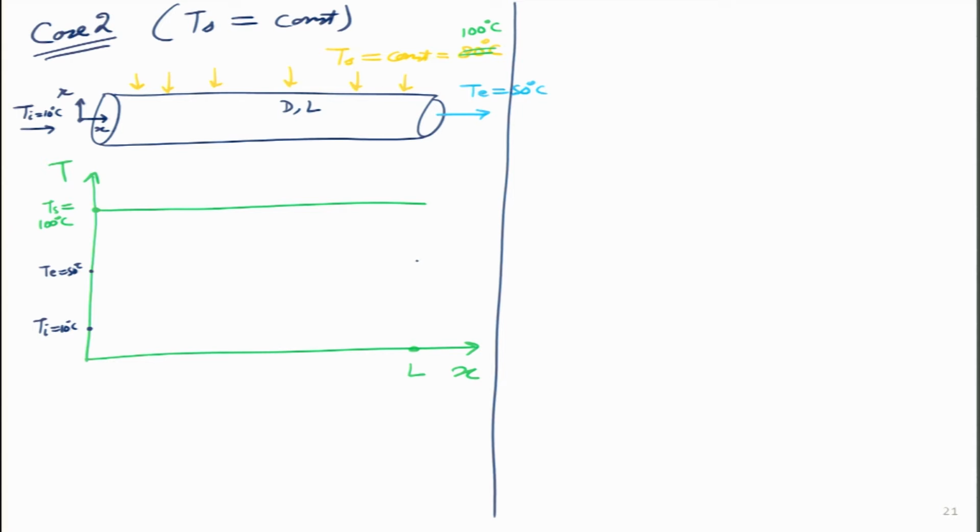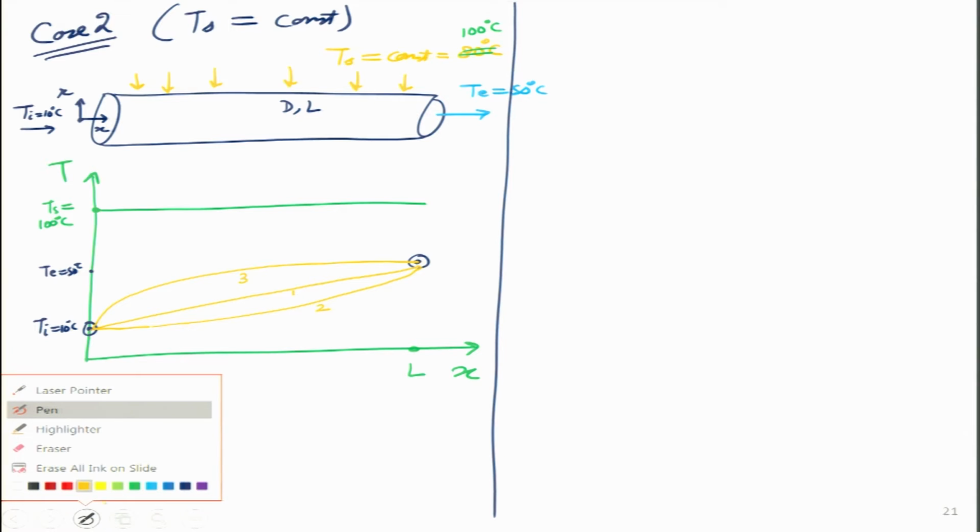Now, 50 degrees will be here, 10 degrees is here. Now, the question I will ask students is, how will the temperature profile here look? Will it be a straight line like this? Will it be curved like this? So, this is curve 1, this is curve 2, or it will look like this, curve 3.